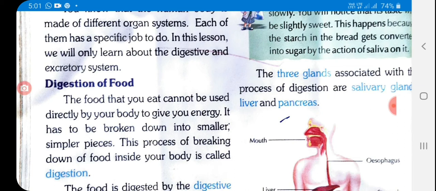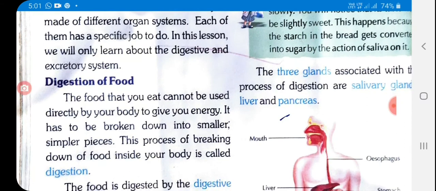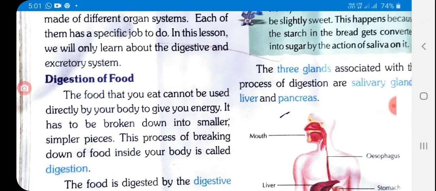Students, digestion is the breakdown of large insoluble food molecules into small water soluble food molecules so that they can be absorbed into the watery blood plasma in certain organisms. These smaller substances are absorbed through the small intestine into the bloodstream. The digestive system consists of the mouth, stomach, small intestine, large intestine, rectum and anus.